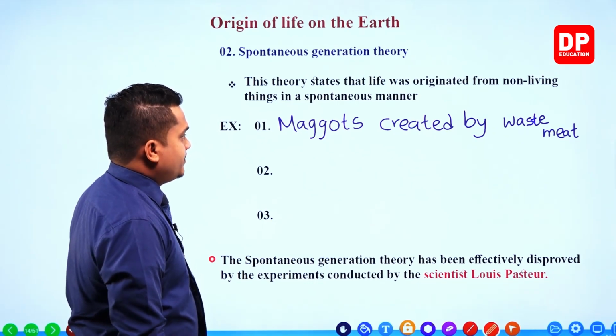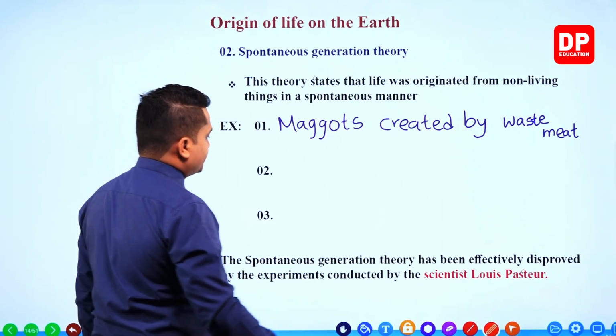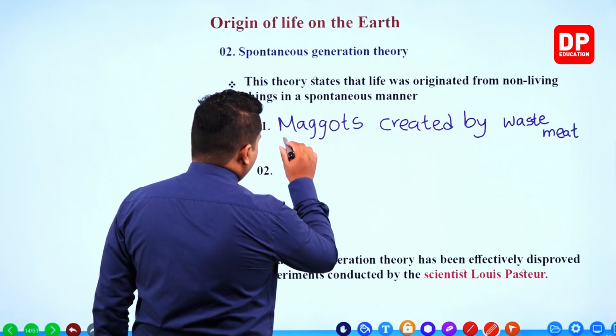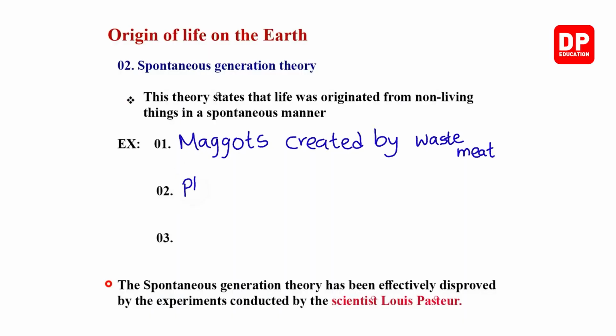Okay, waste meat. Then plant leaves created insects.